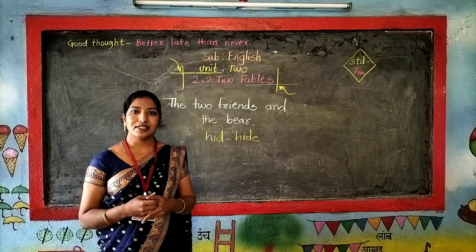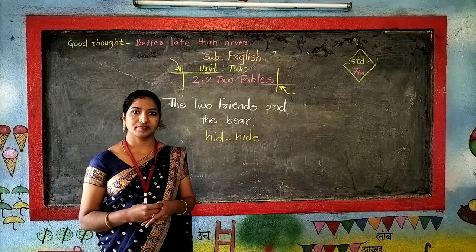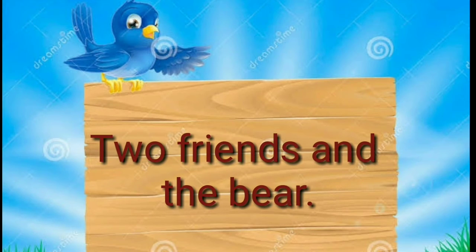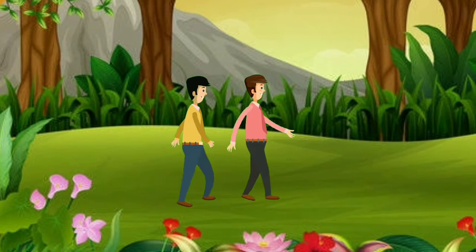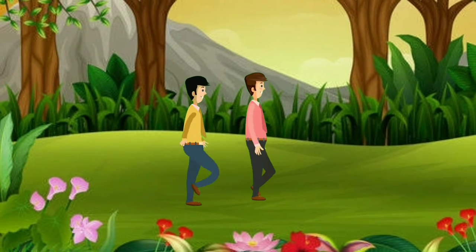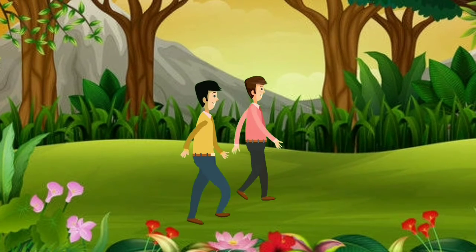Now let's see the same story in an animated way. Let's learn the story Two Friends and the Bear. Two friends were traveling together through a wood. Wood means jungle.